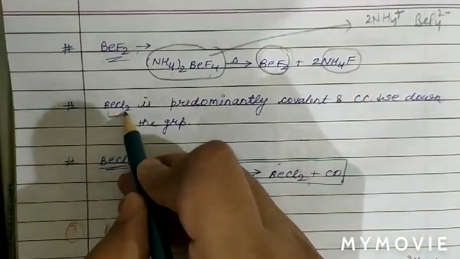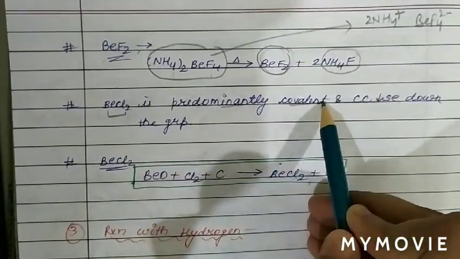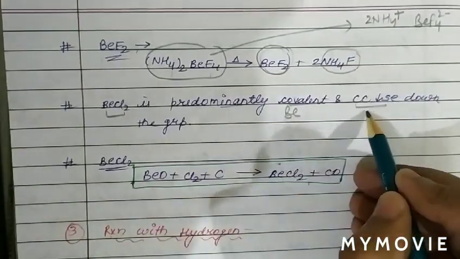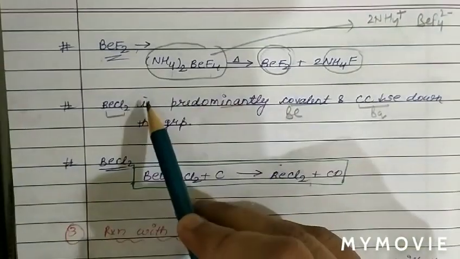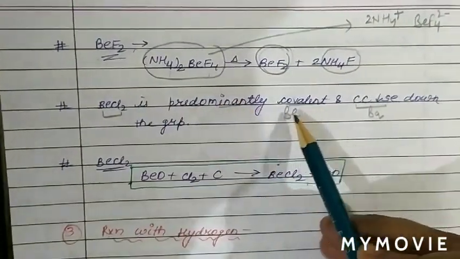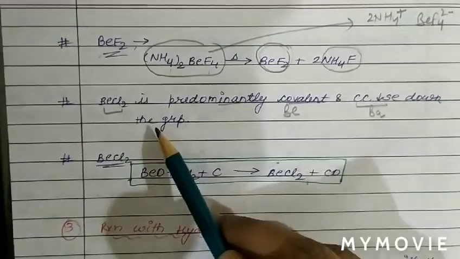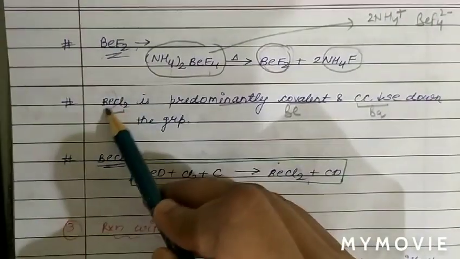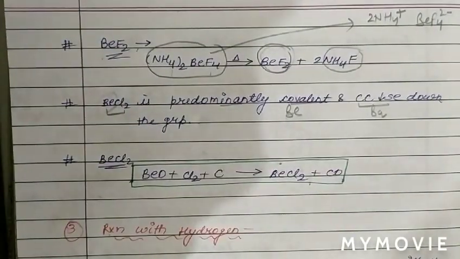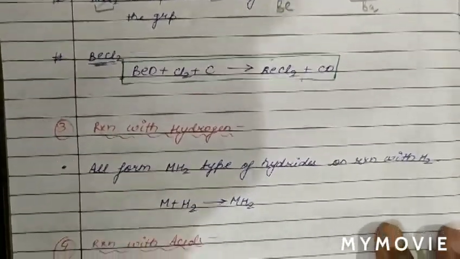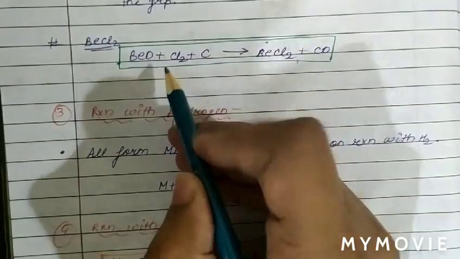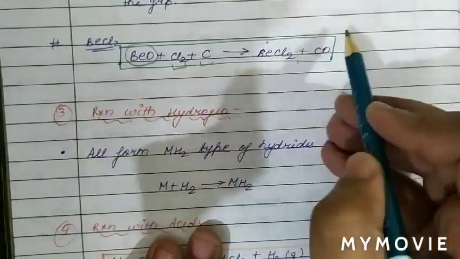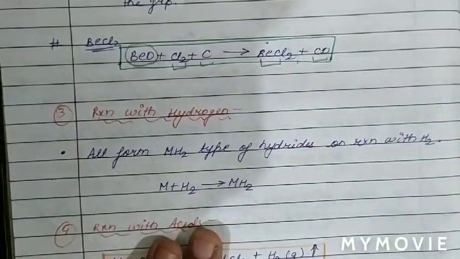As we know, BeCl2 is a predominantly covalent compound, and covalent character decreases from beryllium to barium. BeCl2 is covalent due to the small size and high polarizing power of Be2+. Now see the preparation of BeCl2. BeCl2 is prepared when beryllium oxide reacts with chlorine and carbon, giving BeCl2 along with carbon monoxide.